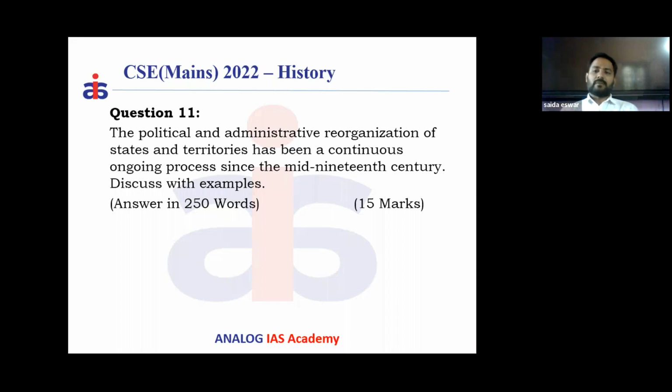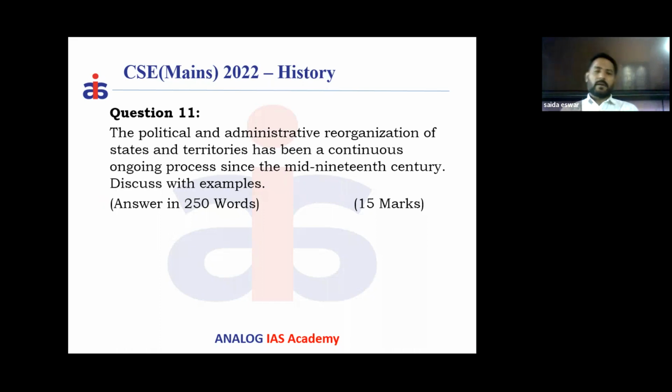Since 1857, it is a kind of watermark year in Indian history, because in 1857 the English East India Company lost its authority and powers in India. Now the entire authority to rule this country has been taken by the British Crown. That's a fundamental or transformational change.